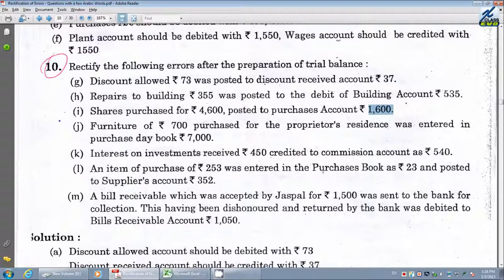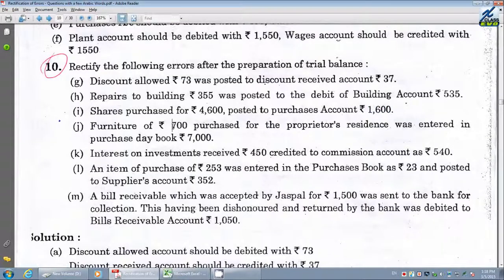Investment. Shares, whenever you say shares, means investments. Whenever you purchase in the stock market like Tadawul, we have to consider that whenever shares are purchased, it is an asset, like a building purchased, like furniture purchased, it is an asset. Therefore we have to keep debit as investments. Next, let us go ahead with the next error.